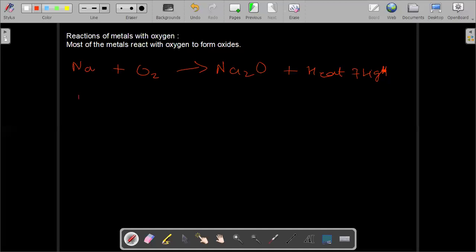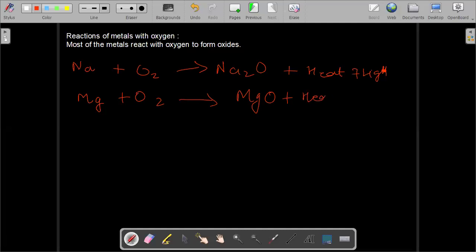If you want to see the reaction of magnesium with oxygen, magnesium reacts with oxygen only when it reaches its ignition temperature. Like if you want to burn magnesium, you need to ignite it. Once you ignite this magnesium, the combustion starts and there is formation of magnesium oxide, white flame.